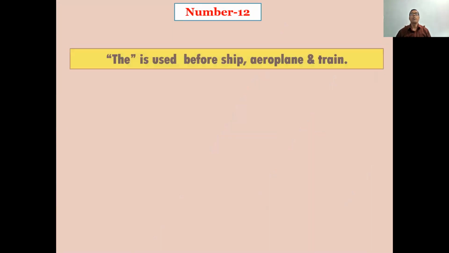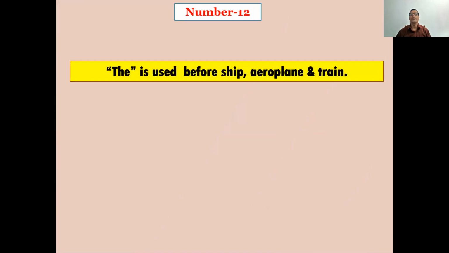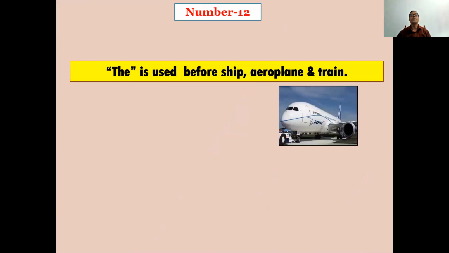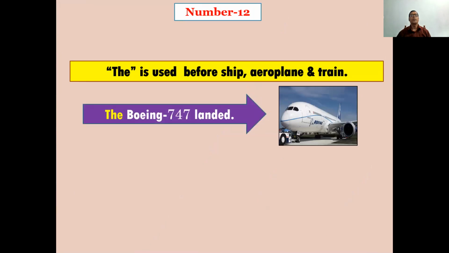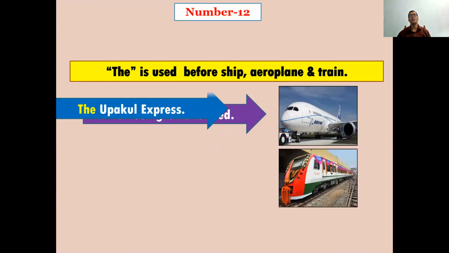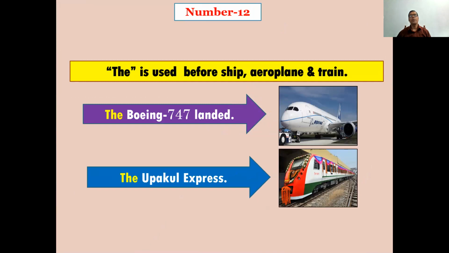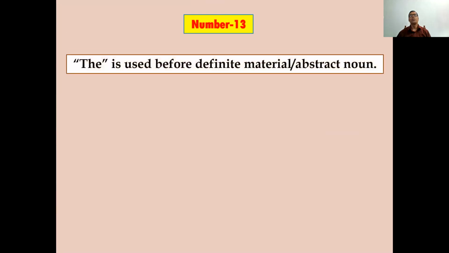Rule number 12. The is used before ship, aeroplane and train. The Boeing 747 landed. The Upakul Express. Rule number 13. The is used before definite material, oblique abstract noun.